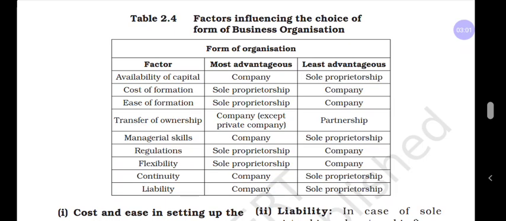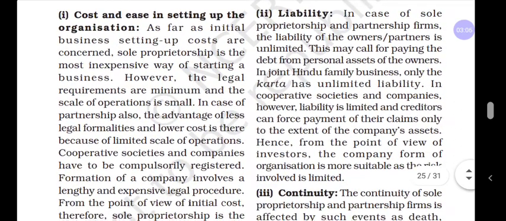And next one is liability. Each and every form of business organization has liability. In sole proprietorship, the liability is unlimited. In a partnership firm, all the partners have unlimited liability. In a Hindu undivided family, the Karta has unlimited liability, and the co-partners have limited liability.